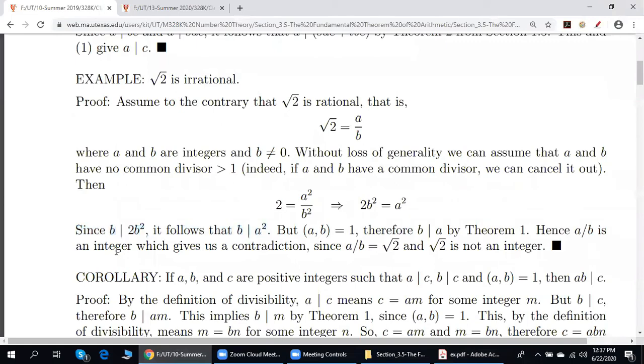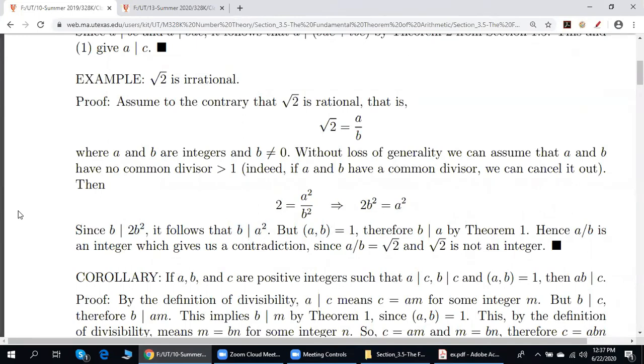This is exactly what we use here. The left-hand side, which is written over here, is divisible by b. Since the left-hand side is equal to the right-hand side, it is also divisible by b.